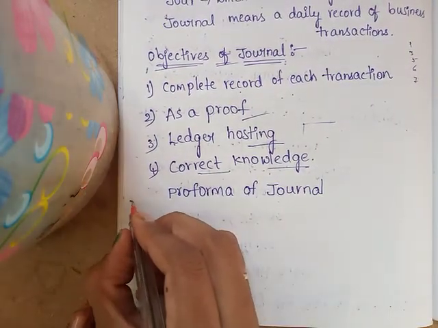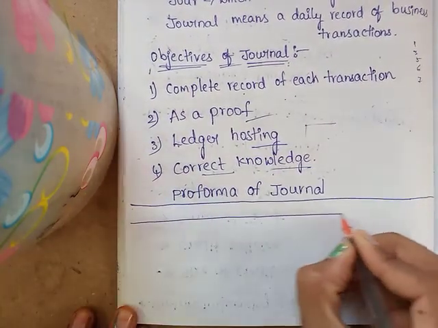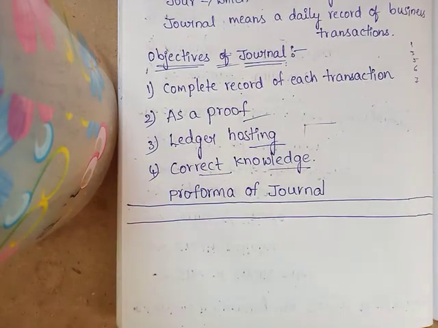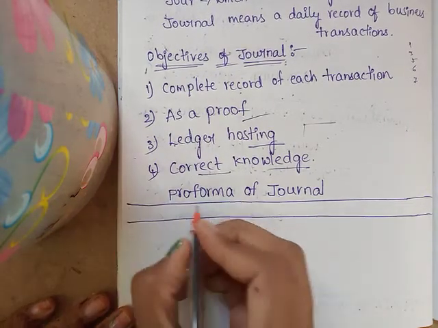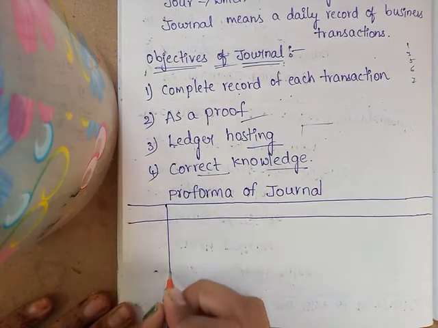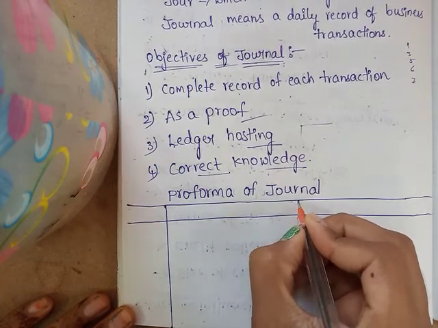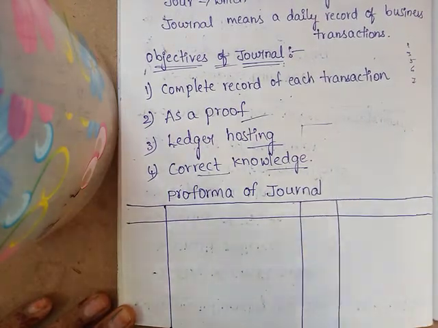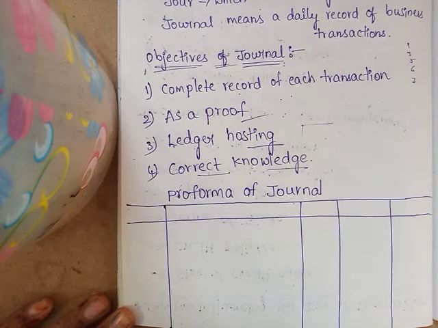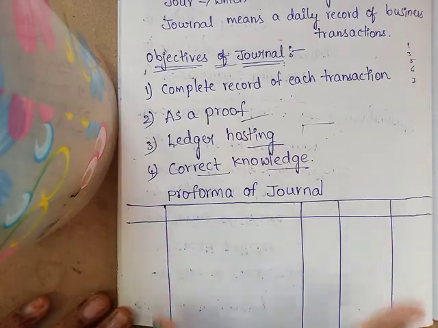You have to draw with a pencil. There will be 5 columns in the journal. The first column is date, the second column is particulars, the third column is ledger folio, and the fourth and fifth columns are debit amount and credit amount. So this proforma of journal will contain 5 columns.